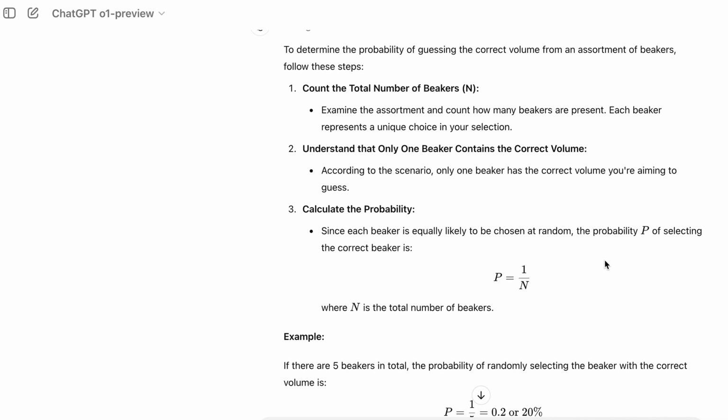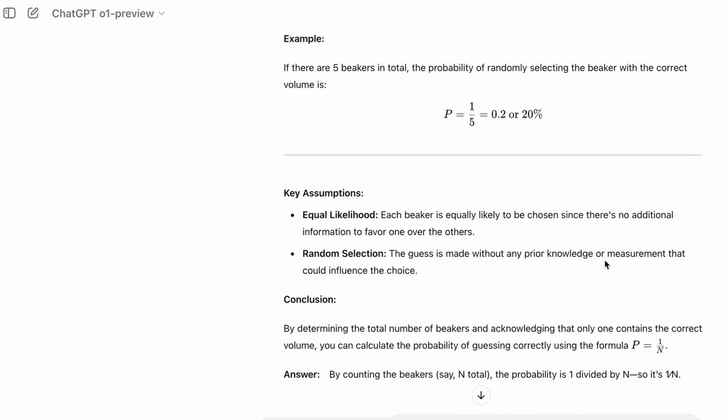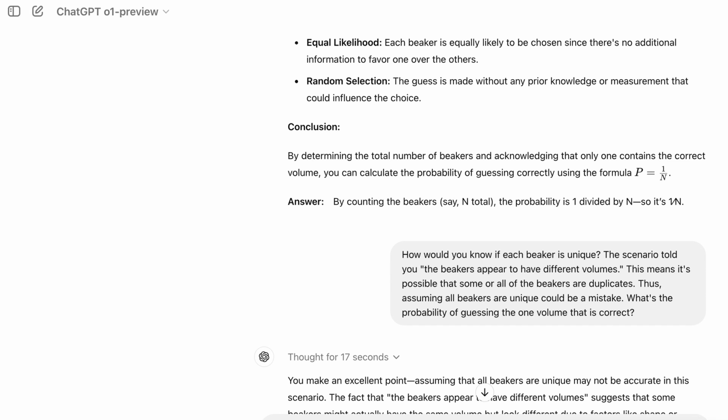Since each beaker is equally likely to be chosen at random, the probability P of selecting the correct beaker is P equals 1 over N, where N is the total number of beakers. It gives an example of 5 beakers with a probability of 1 over 5, which is 20%. It also goes over key assumptions like equal likelihood of each beaker being chosen if there's no additional information, and the random selection. In conclusion, ChatGPT o1 says, by determining the total number of beakers and acknowledging that only one contains the correct volume, you can calculate the probability of guessing correctly by using the formula P equals 1 over N.